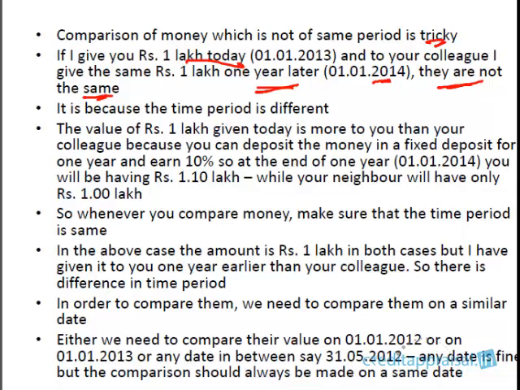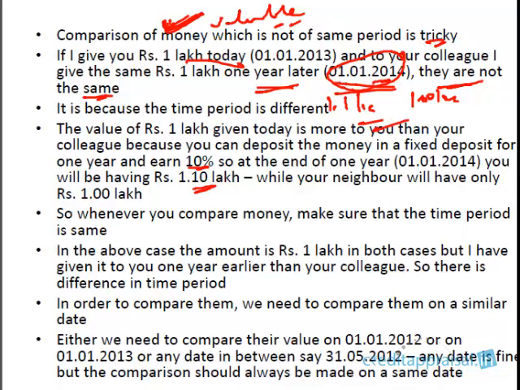Because your 1 lakh is going to be more valuable than the 1 lakh I am going to give to your colleague, right? You should understand this. Why? Because this 1 lakh, since I am giving you right away today, you can go to a bank, open a fixed deposit, maybe 10% is the rate, and place your 1 lakh in the fixed deposit. Then after 1 year, as on January 1, 2014, this 1 lakh will grow to be 1.1 lakh, right? So as on this date, I am giving your colleague only 1 lakh, whereas your 1 lakh which was given 1 year earlier has now grown to 1.1 lakh. Is this concept clear?